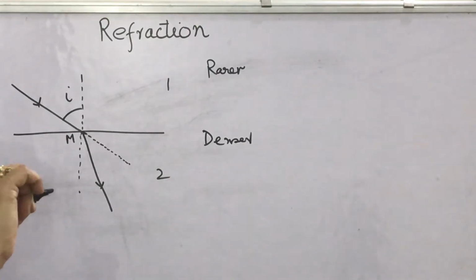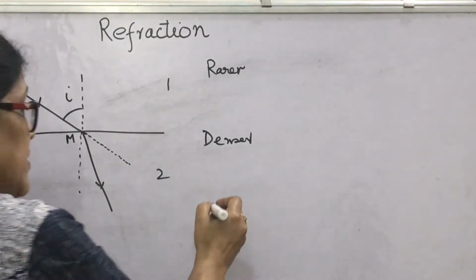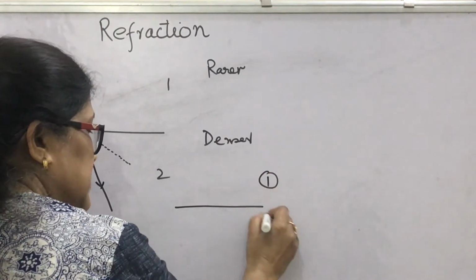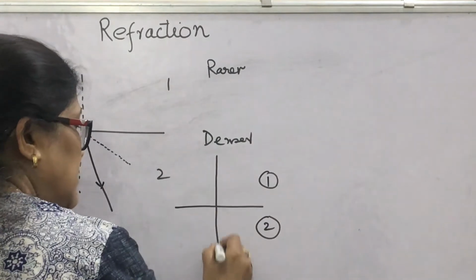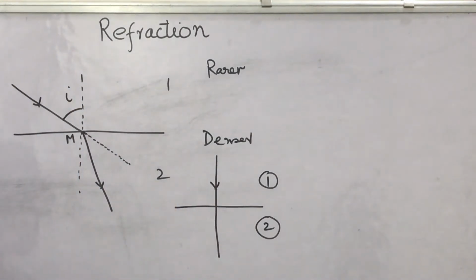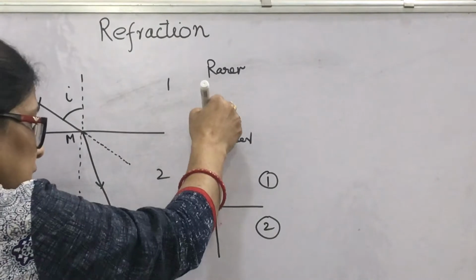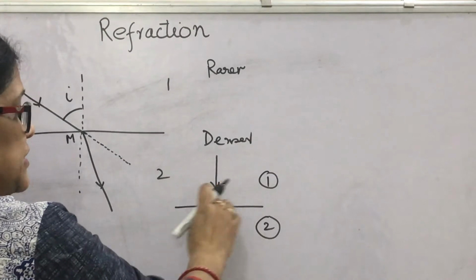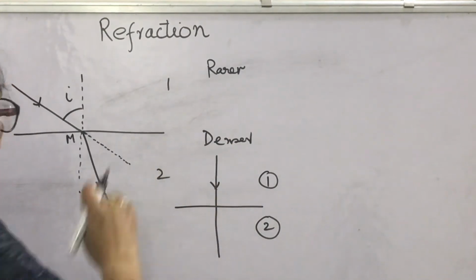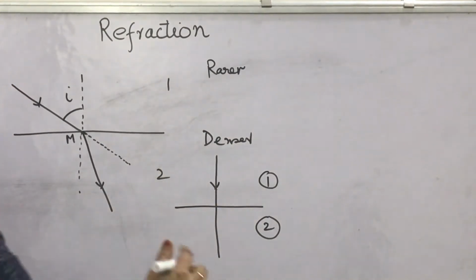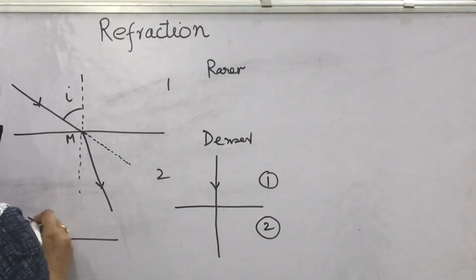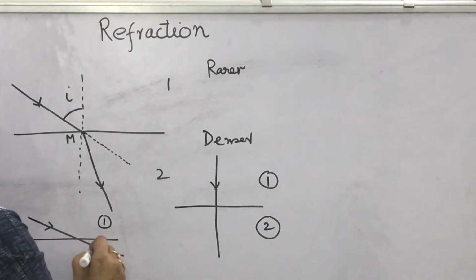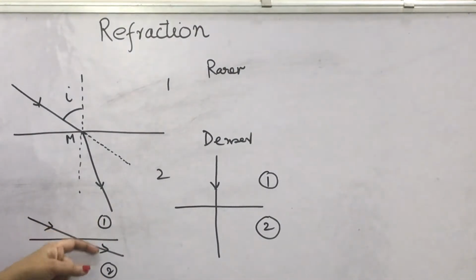There will be no bending if the light ray coming from the first medium to the second medium is incident normally on the surface separating both media. So if the light travels like this, this is medium 1 and this is medium 2, what will you say about the optical density of these two media?